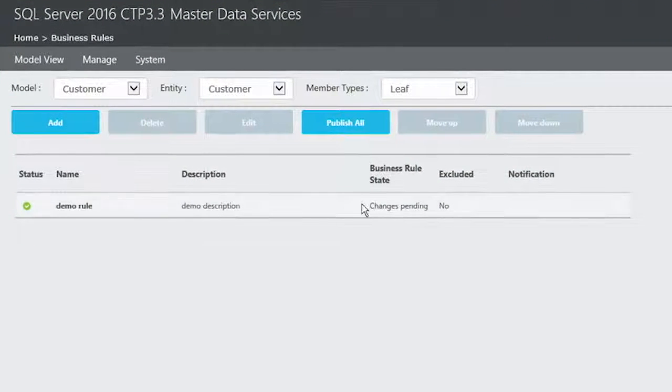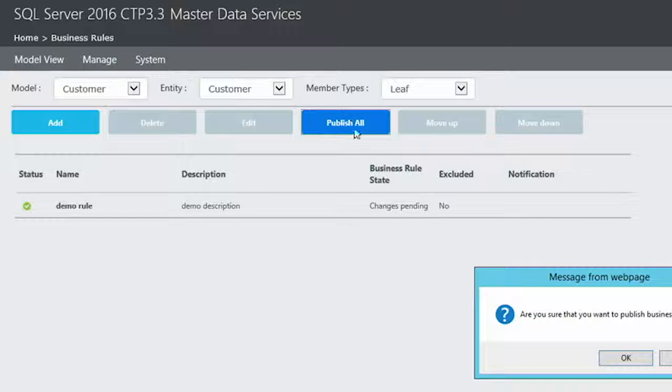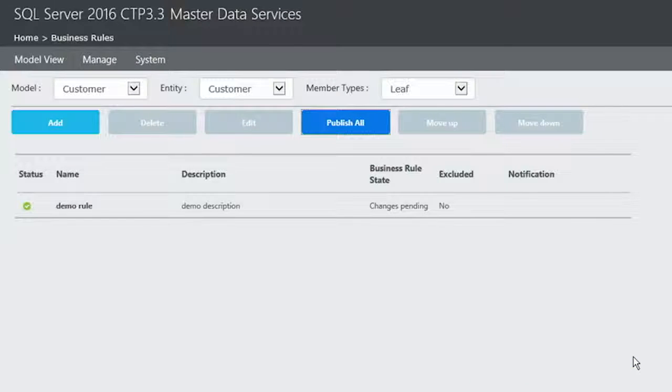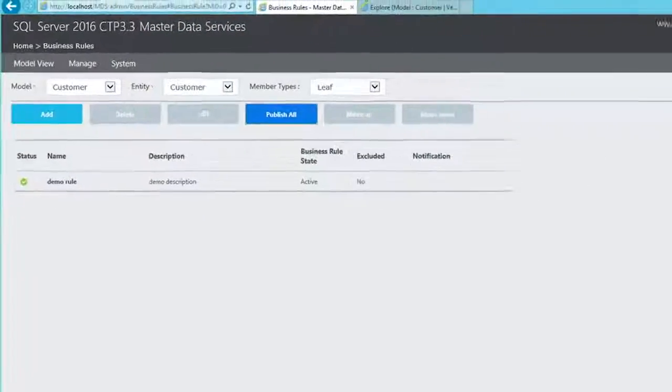Let's save the rule. And anytime the rule is, say, modified, the state of the business rule is set to be changes pending. This basically means that you have changes and you need to publish them to become active. So now I'm going to click on the publish all. And now the state of the business rule turns to be active. Let's see if this business rule actually works.